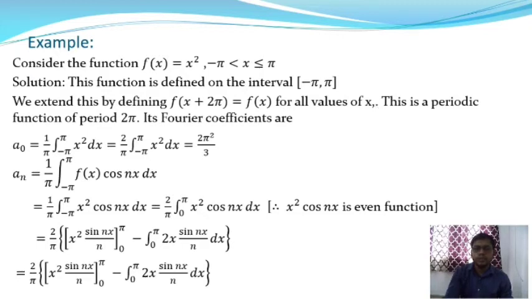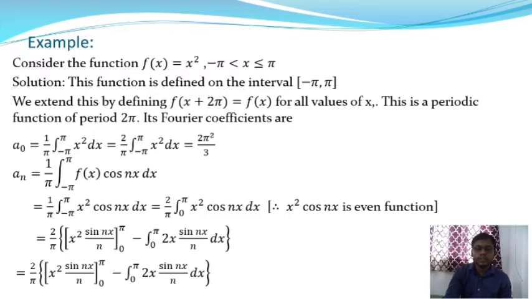Therefore the Euler's formula Fourier series gives a0/2 plus the summation over n equal to 1 to infinity of a_n cos(nx) plus b_n sin(nx), where the function is defined in the interval −π to +π, and the coefficients of this Fourier series are a0, a_n and b_n. From this problem we are going to find the coefficients a0, a_n and b_n.